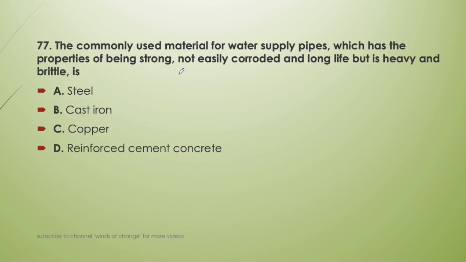Next question, the commonly used material for water supply pipes which has the properties of being strong, not easily corroded, and long life but is heavy and brittle is steel, cast iron, copper, or reinforced cement concrete. All these properties which are mentioned here, that is being strong, not easily corroded, and long life but heavy, are present in cast iron pipe. These pipes are also brittle, which is mentioned here. So the answer is B, that is cast iron pipe.